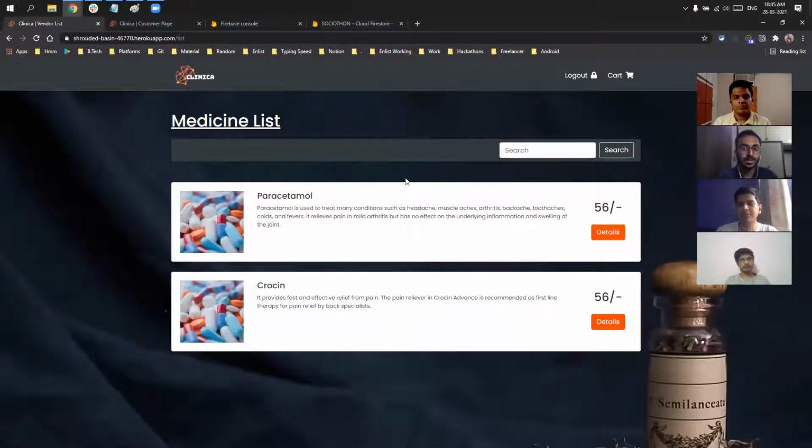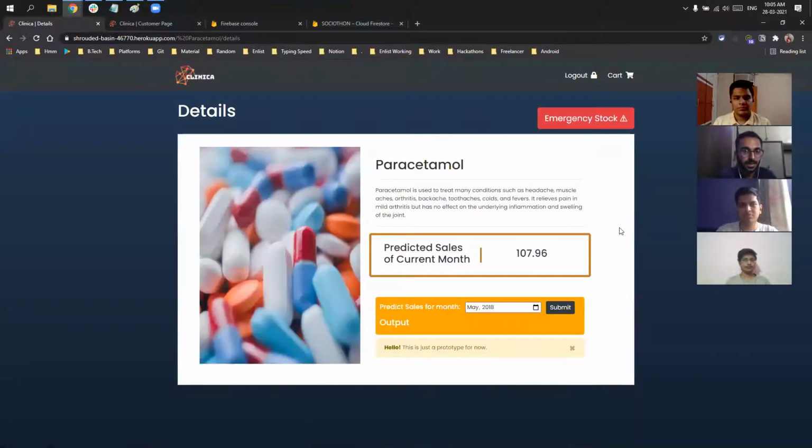This is the medical drug list page, where all the drugs in our database are listed, and all the listed drugs have a similar category that is stored in the database. We used Firebase as a database. Now we can go to the next page, that is details. If we click details of paracetamol medicine, we are taken to the details page.